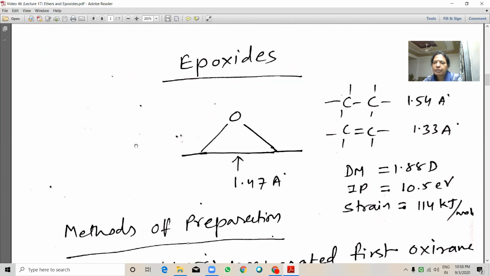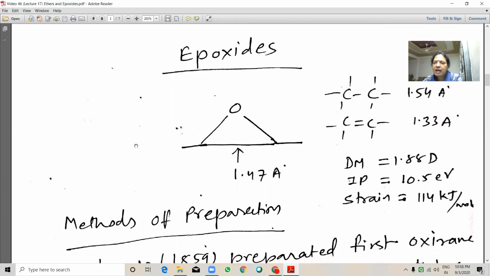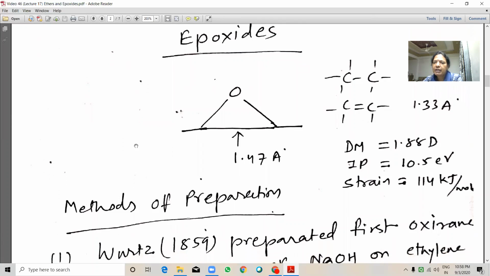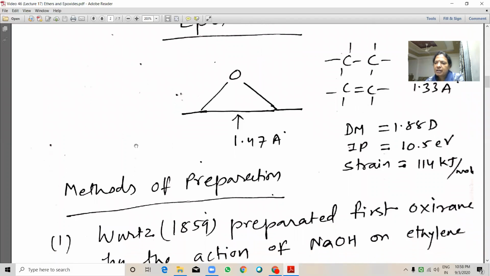1.47 angstrom. Dipole moment means it has polarity. So it has a high dipole moment, 1.88 D. Ionization potential is 10.5 electron volt, and strain energy is 114 kilojoule per mole.